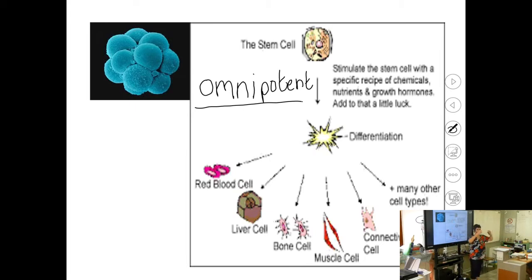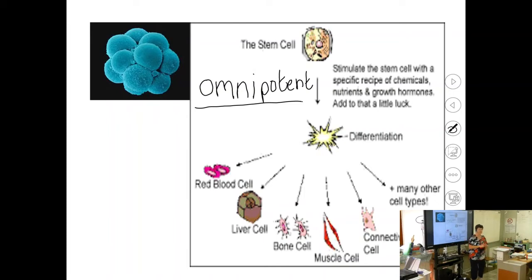Now some of these cells break from the blastocyst and drift inside the amniotic fluid, and they extract that from the amniotic fluid and then they test. They call it an amniocentesis, where they can test if there is any kind of deformity, especially for Down syndrome. They put a needle into the amniotic sac of the mother, they pull out fluid, and they test the cells that are drifting or floating in there.